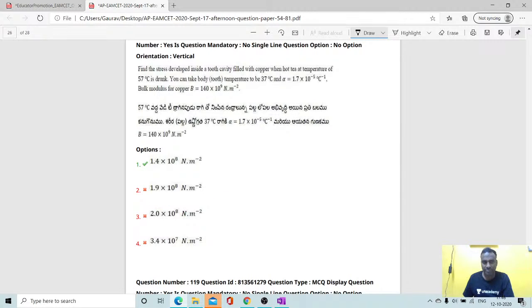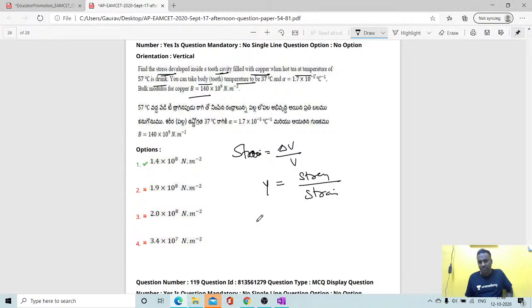Okay, students. See, students, last question I will give you a hint. Stress developed inside a tooth cavity filled upper when hot tea temperature is given. So you need to find, for this, that stress is nothing but volume stress, which is equal to applied force, pressure by area, or strain if I say, students, change in volume by original volume. Here Young's modulus, if I say, students, is stress by strain. So finally stress is equal to Y times strain. Then Young's modulus times strain is nothing but delta V by V.